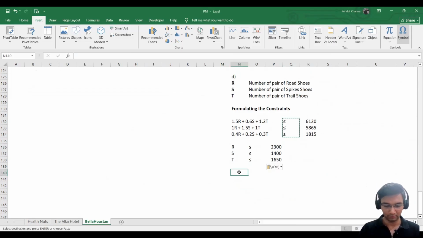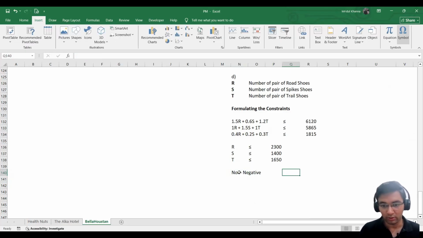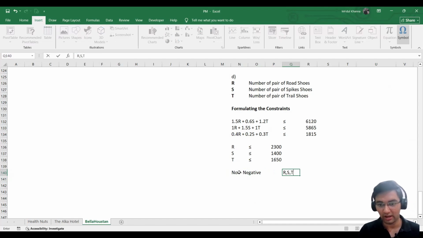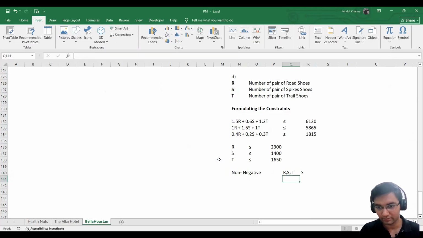Lastly, to show that these variables are not negative, you can also mention that R, S, T are not negative, which means that they are more than or equal to zero. So that's it.